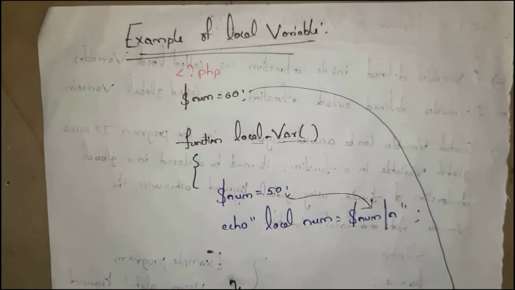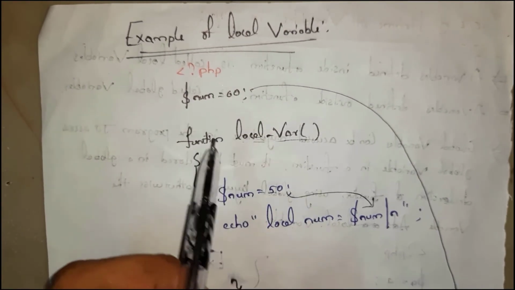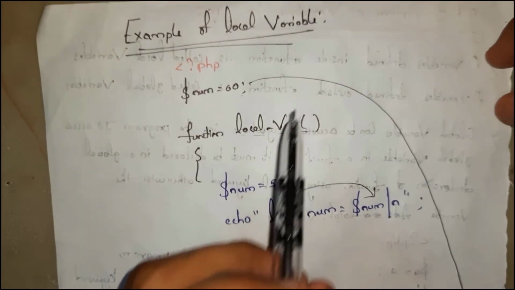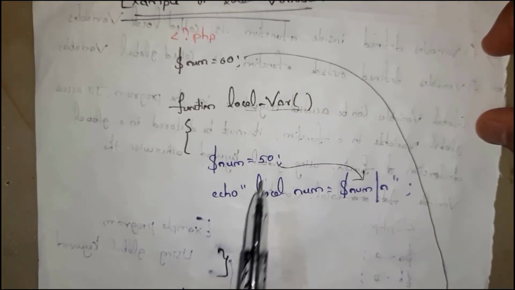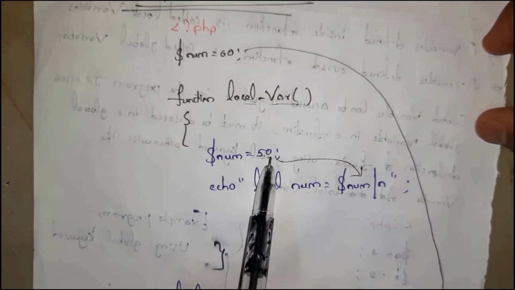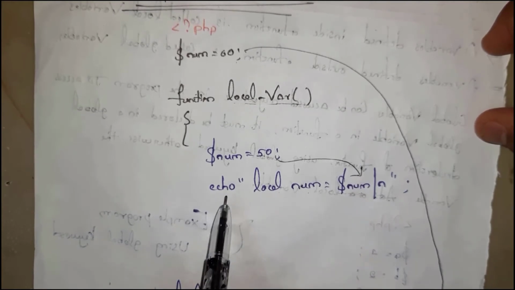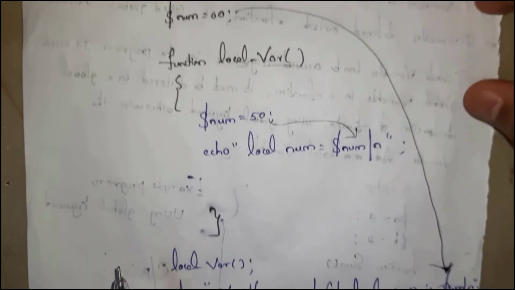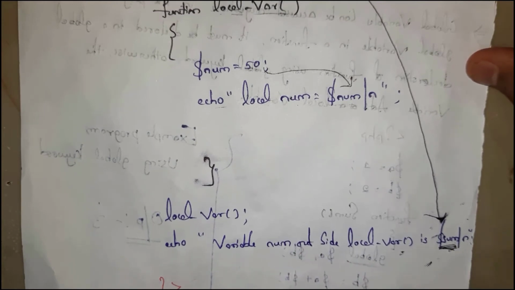See the example of a local variable. $num is equal to 60, and function local variable. Inside the function I took $num equal to 50, and echo "local number is called" $num. See, this value 50 is going to be stored here. Echo produces the output.